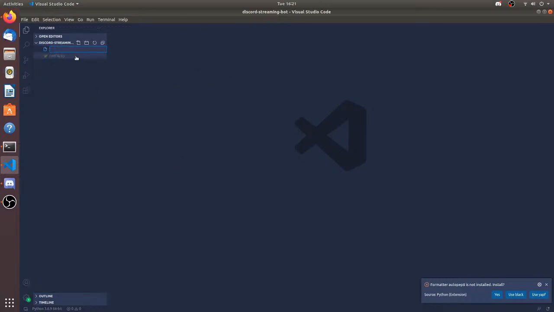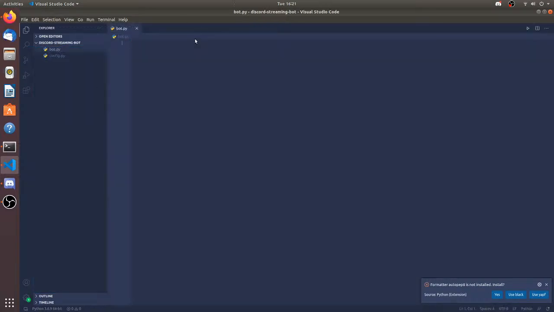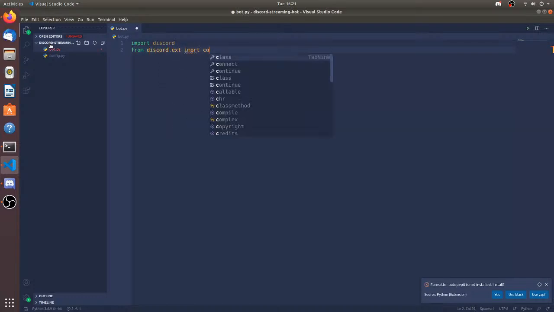So I just made a token variable in the config.py. Let's make bot.py. In the config.py, I did something like this: token equals, and I pasted in the token. So let's get started making the bot. So import discord, and from discord.ext import commands. So I'm importing commands and discord.